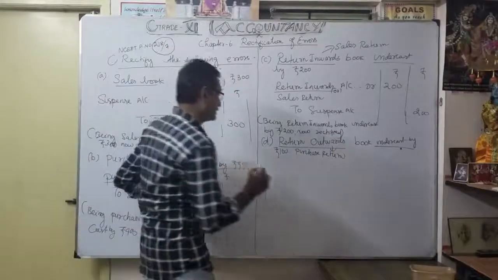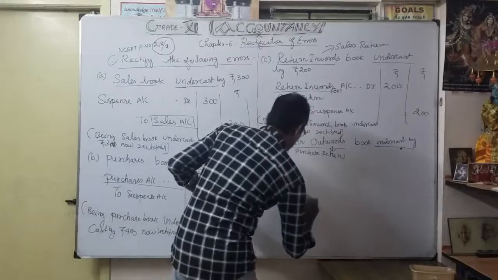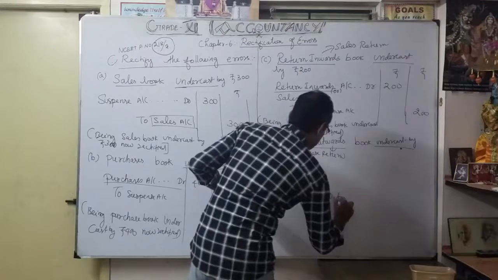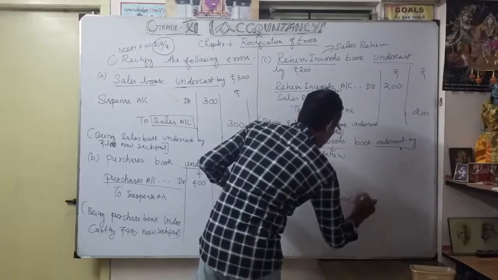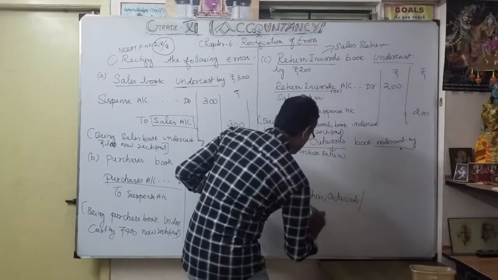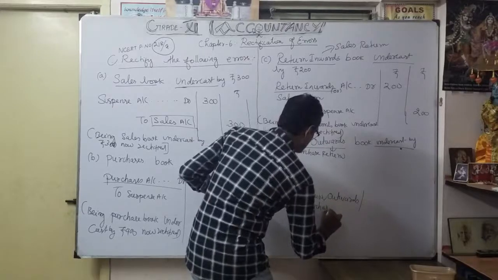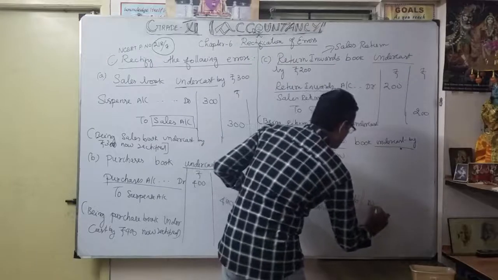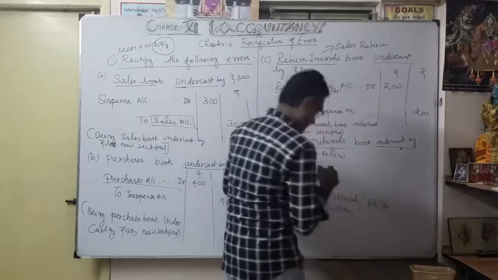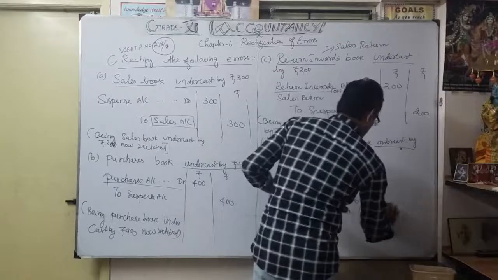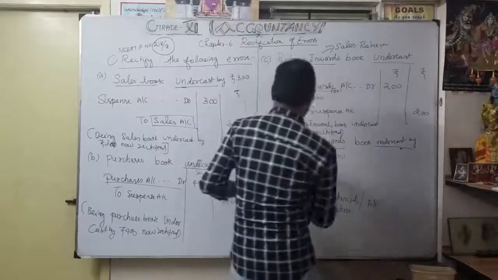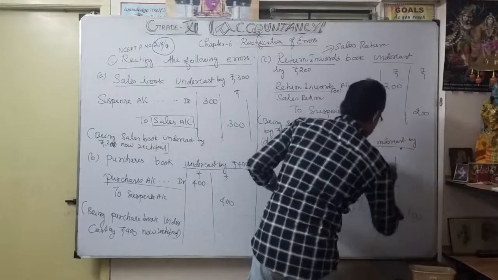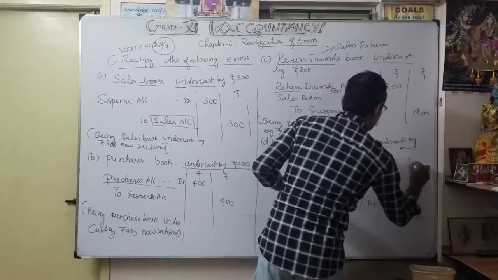That's what we have to write: to return outwards, or purchase return account, 100. Credit side, I have to write credit side. Debit. Credit.